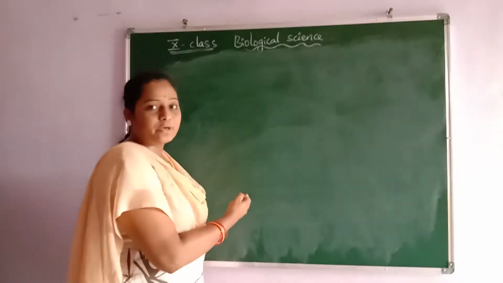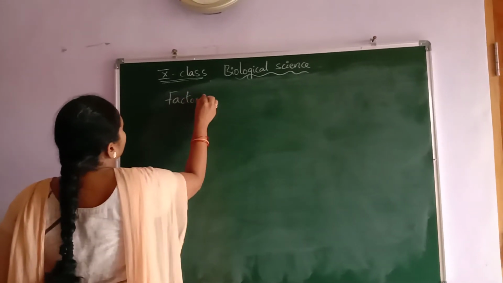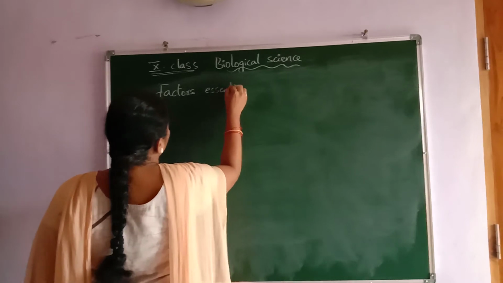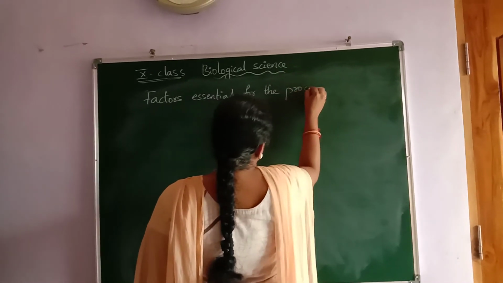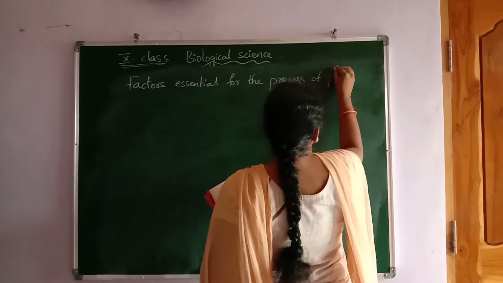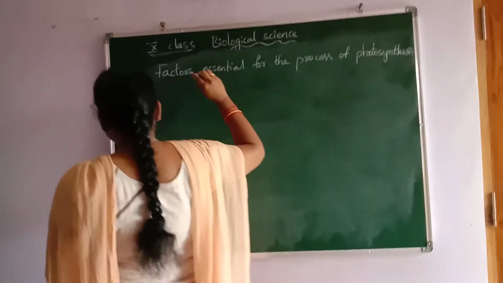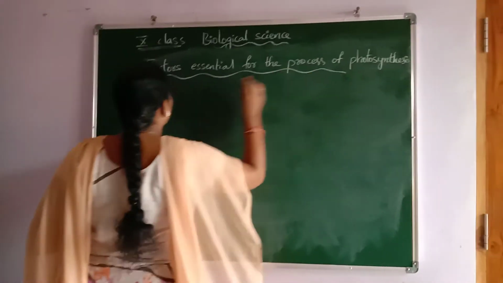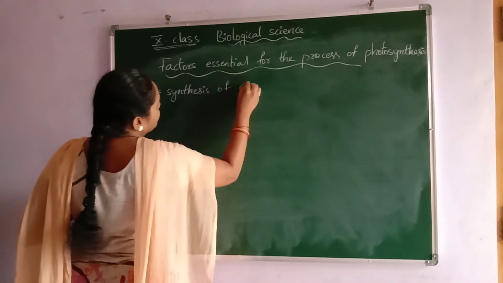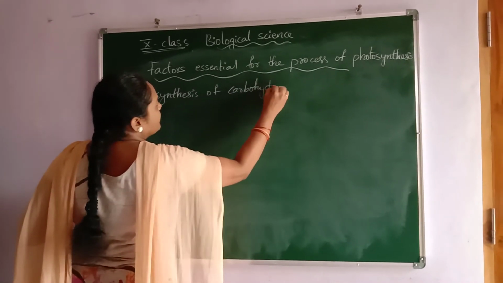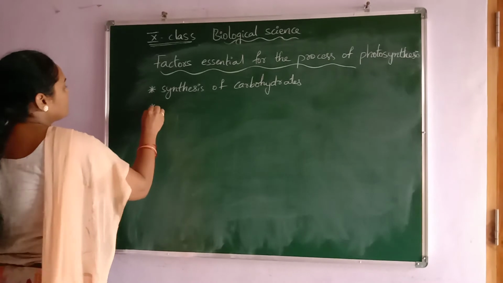After completing that experiment, the factors essential for the process of photosynthesis are: the first factor is the synthesis of carbohydrates. And next, how is this done?